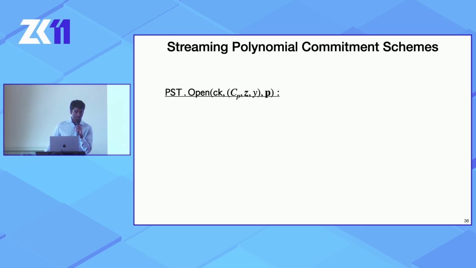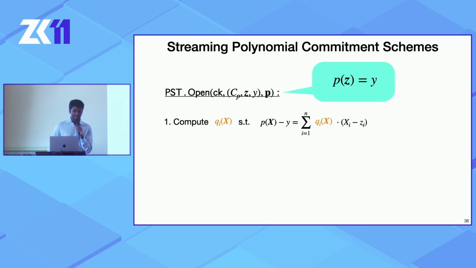What does PST open look like? Well, for starters, what is it trying to do? Just to revise, PST open has some commitment to a P, and it has an evaluation point Z, and it's trying to convince the verifier that the P inside CP is in fact evaluating to Y at the point Z. How it does this is much like KZG.